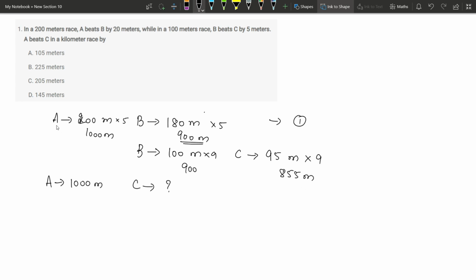In the time A covers 1000 meters, B covers 900 meters. While B covers 900 meters, C can cover 855 meters. So the distance covered by C is 855 meters. The difference between these two is 145 meters. So the answer is option D.